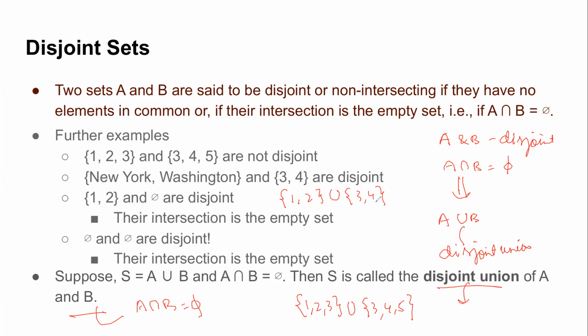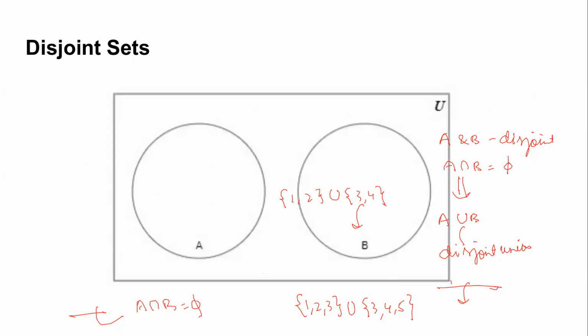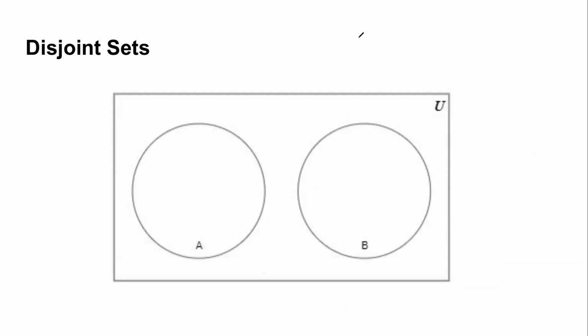Yes, it is. Why? Because a disjoint union is the union of disjoint sets, or the union of those sets whose intersection is phi. If you pictorially represent disjoint sets, you will see sets which have nothing in common, whose intersection is phi.